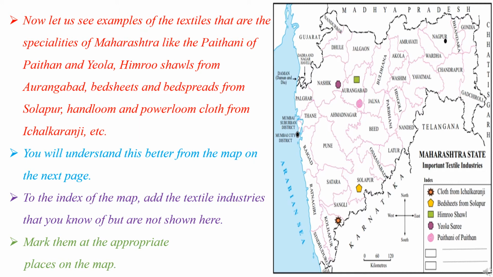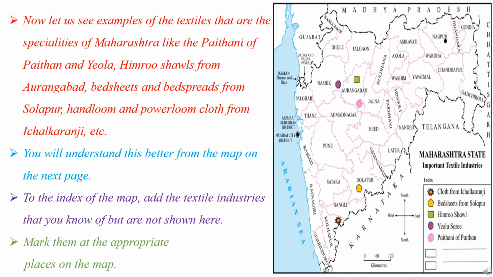Ichalkaranji is famous, and this cloth is popular there and we can get it easily in Kolhapur. Bedsheets from Solapur. Himro shawls you can get in Aurangabad. In the fourth picture, Yeola saris. Yeola saris you can get in Nasik district, in Yeola. Paithani of Paithan. So according to the symbols you can understand the famous important textile industries.